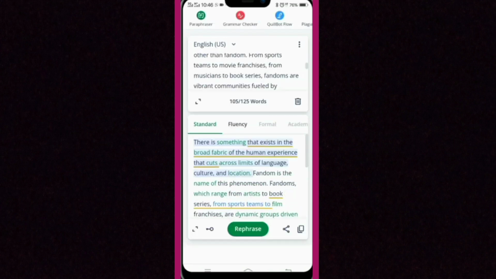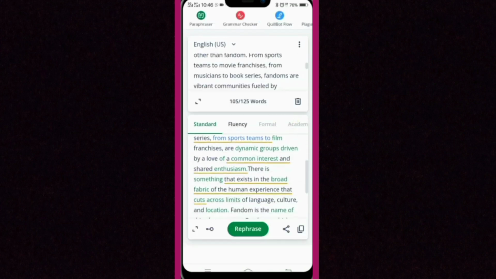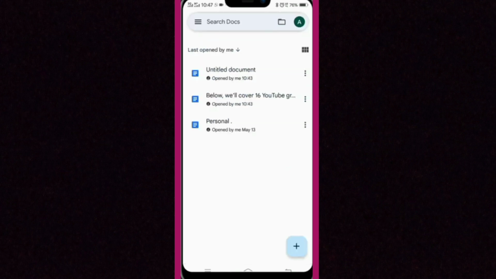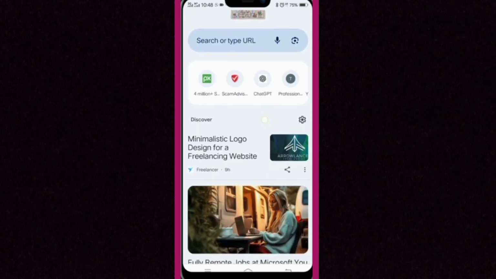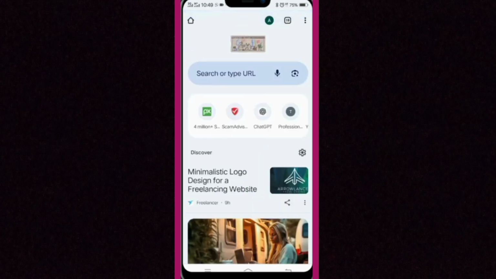A few seconds later, this website has completely paraphrased our article. Simply copy the paraphrased paragraph, go to the doc and save it as a new project. Remember that when you use the free tool of this website, Copywriting.com, or other websites, you must copy 120 words or 130 words, paraphrase them, and copy again 120 or 130 words, and not copy all the text and paraphrase it at once.